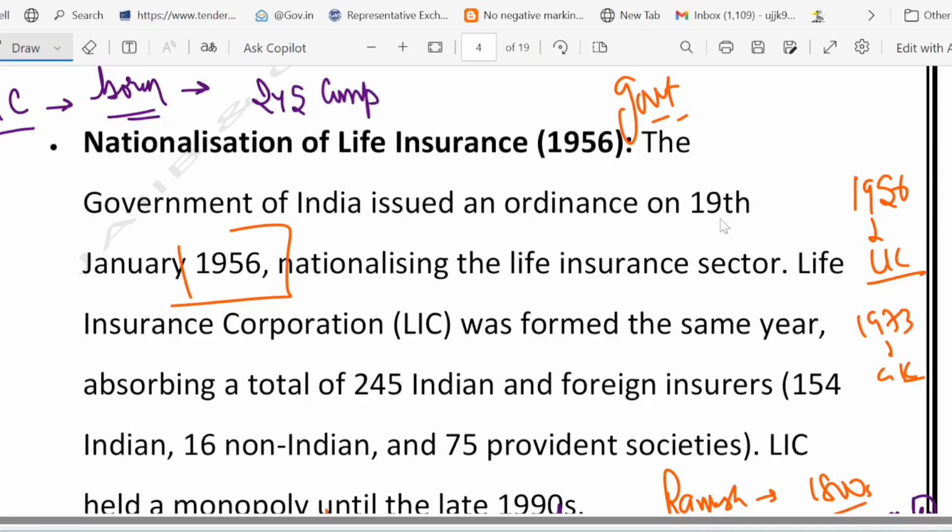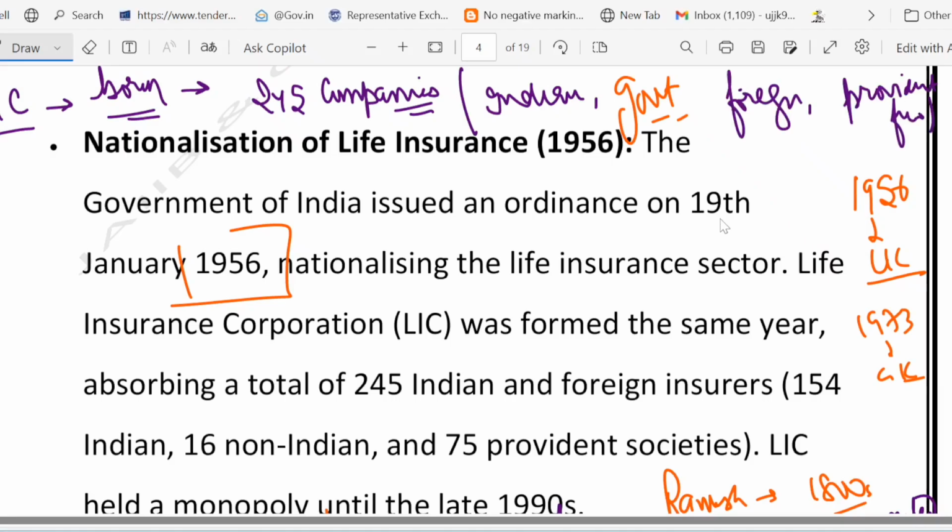These included Indian companies, foreign companies, and Provident Funds, all merged into one giant entity. You can think of it like merging 245 small Kirana stores into one big Reliance Retail of insurance.